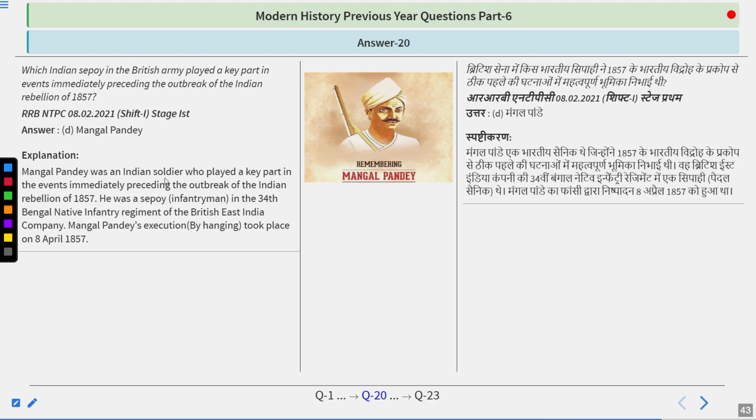So Mangal Pandey was an Indian soldier who played a key part in the events immediately preceding the outbreak of the Indian Rebellion of 1857. He was a sepoy infantryman in the 34th Bengal Native Infantry Regiment of the British East India Company. His execution took place on 8th of April 1857. Remember his name. After he was hanged, the revolt started from Meerut on 10th of May 1857, and they declared Bahadur Shah Zafar as their leader.